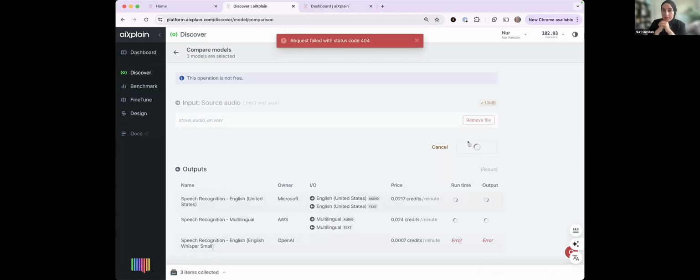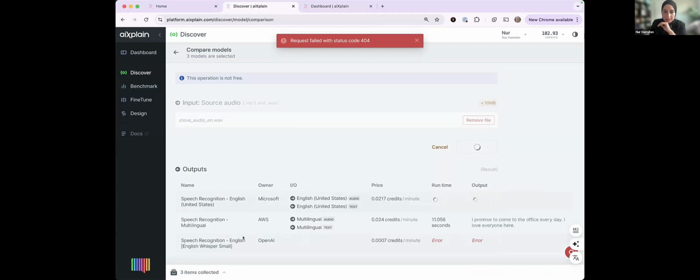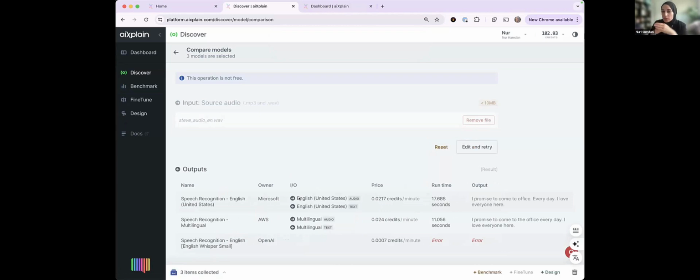Yeah, let me gather this. So this is just a quick note here. I'm running the compare, and I can already see that OpenAI is not responding. However, AWS and Microsoft are responding. And I wouldn't judge OpenAI from just one run.